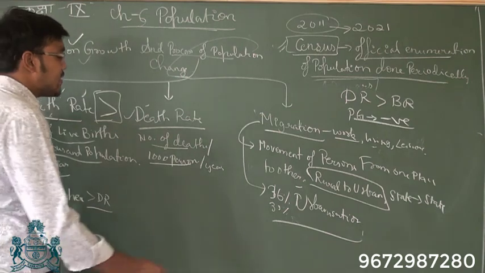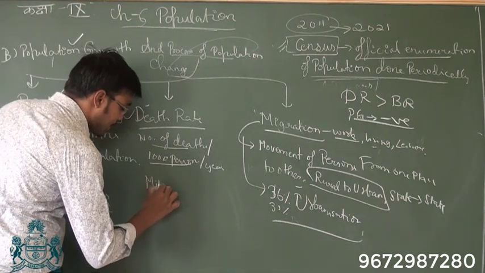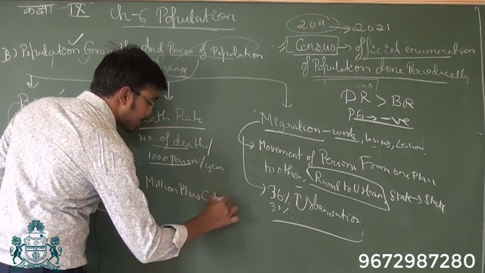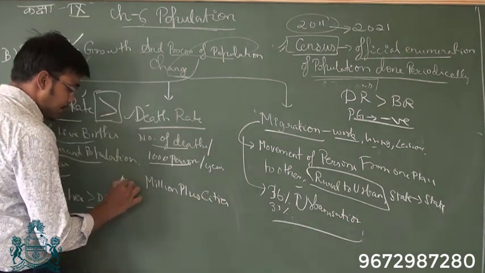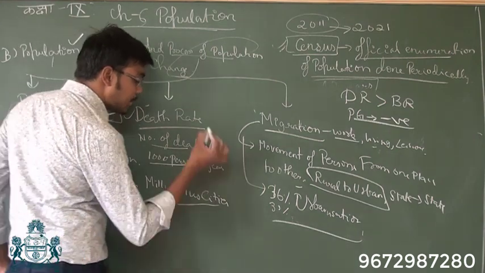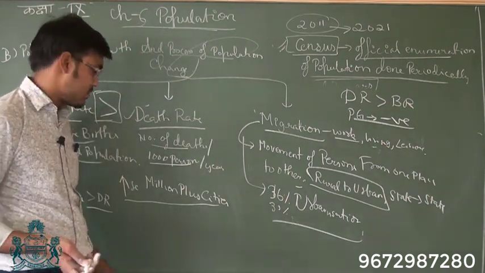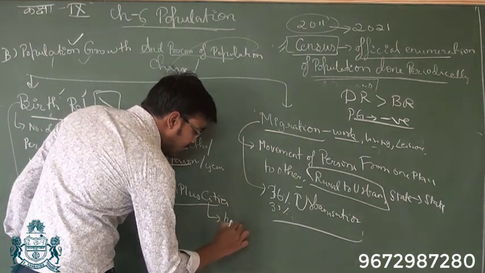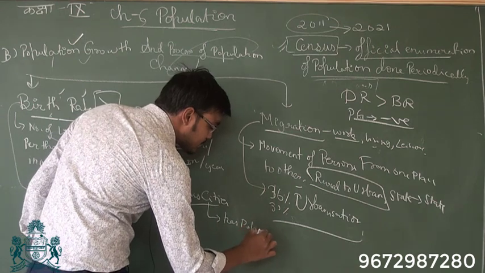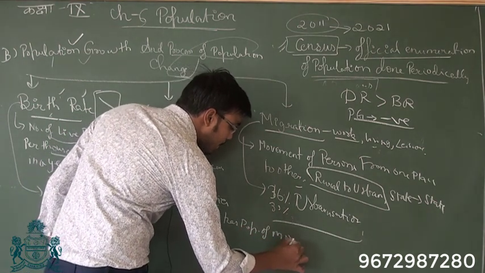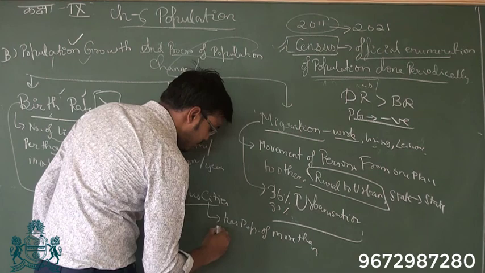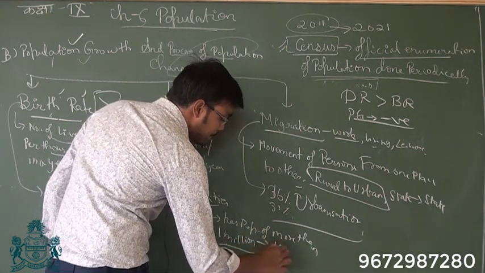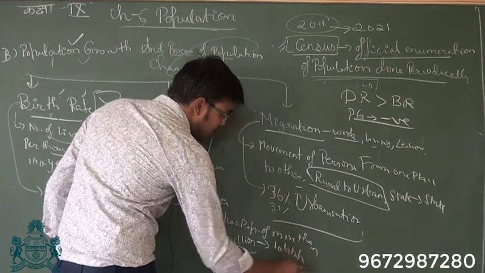Now, because of the migration, there has been an increase in million plus cities. So what are million plus cities? Million plus cities are those cities which have a population of more than 1 million. 1 million means 10 lakh.